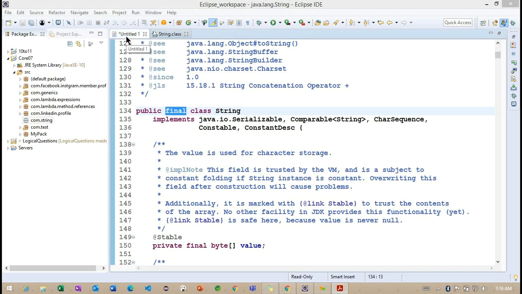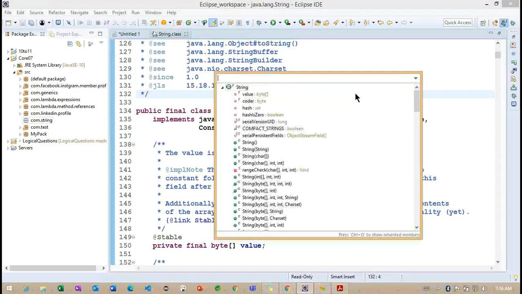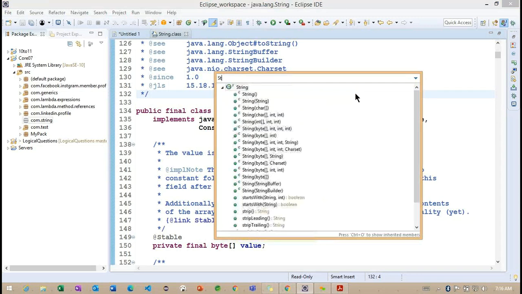Okay, so back to the constructors, what constructors do we have? Observe, I'm opening the String class here. This class is provided by Sun Microsystems. From here, we'll try to understand what constructors we have. To find the constructors, click on Control O. It will give you a pop-up, and inside it you can type String. These many constructors we have here.